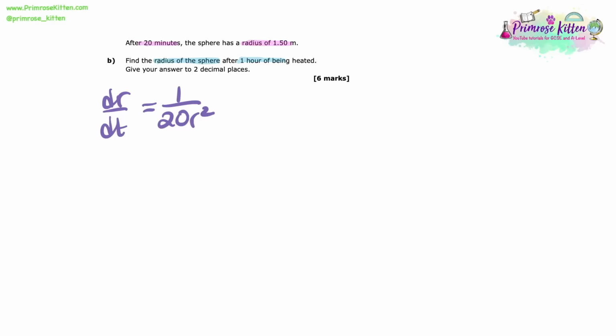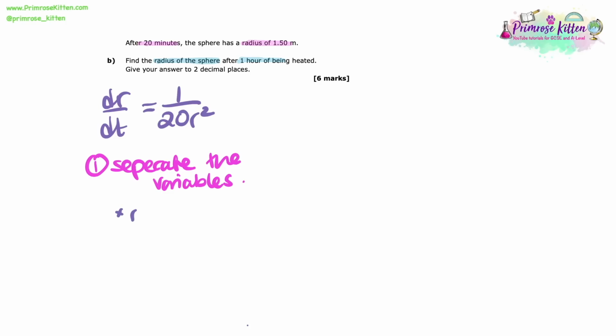And that's the great thing about show that questions, because even if you couldn't do part A, do not let it stop you doing the rest. They've given you the key to the rest of the question. So in this question, we need to find the radius, which means we need to turn this into an equation in terms of r and t.